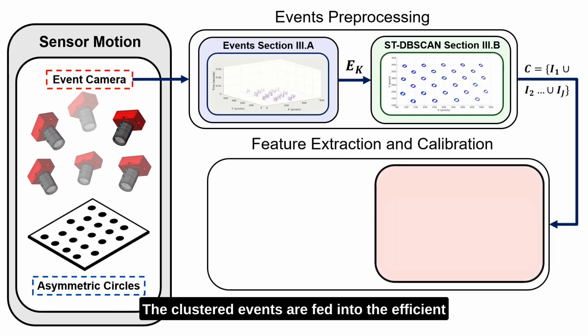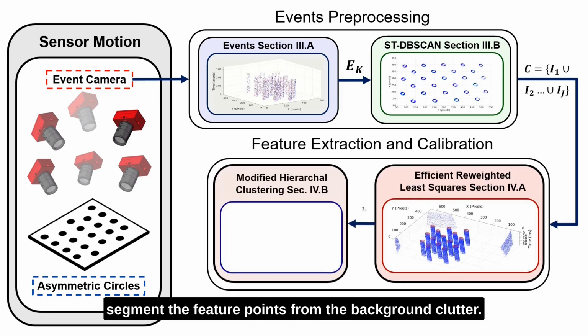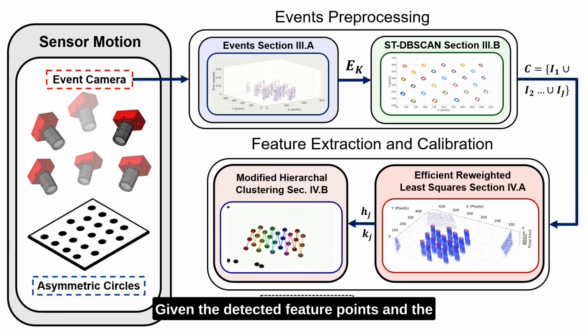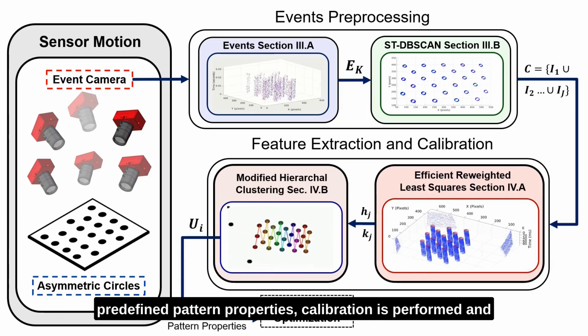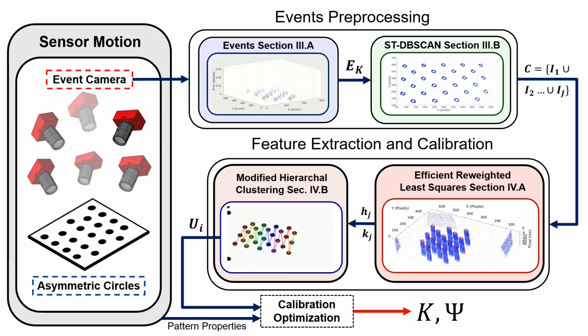The clustered events are fed into the efficient reweighted least squares optimizer, and are clustered to segment the feature points from the background clutter. Given the detected feature points and the predefined pattern properties, calibration is performed, and the event camera intrinsic parameters are obtained.